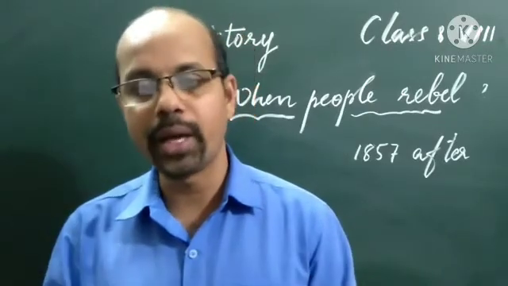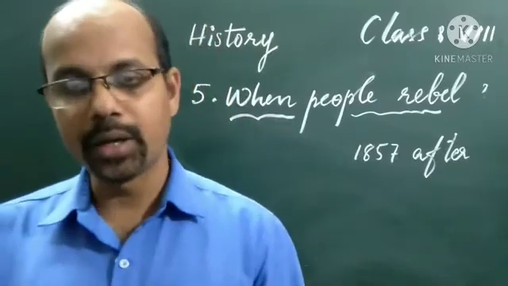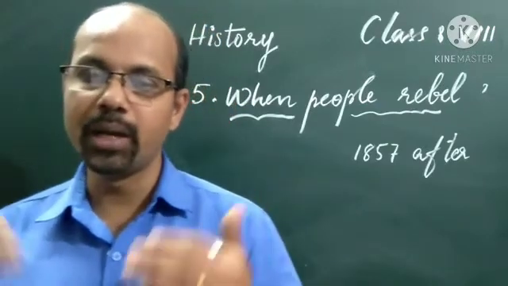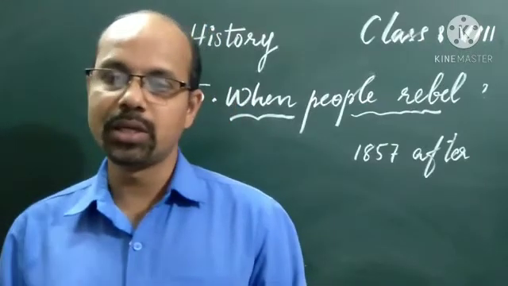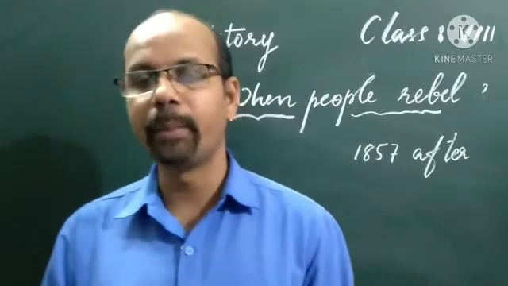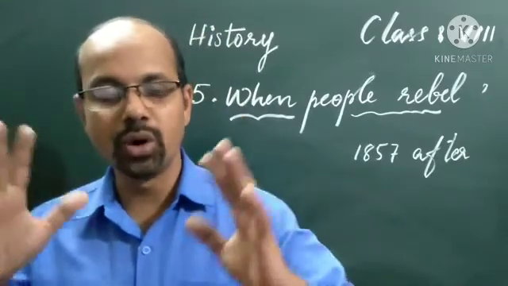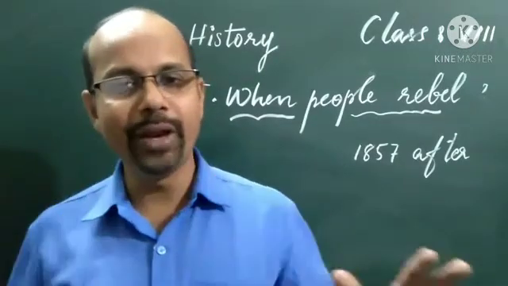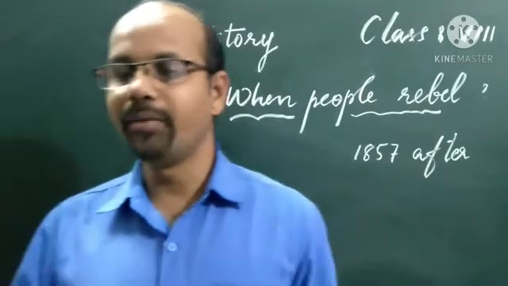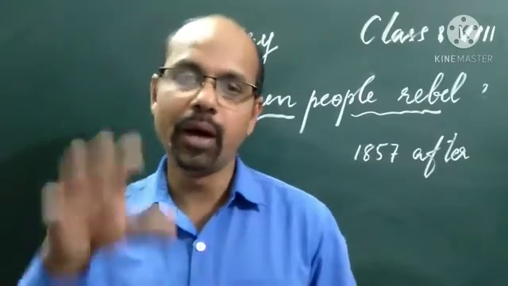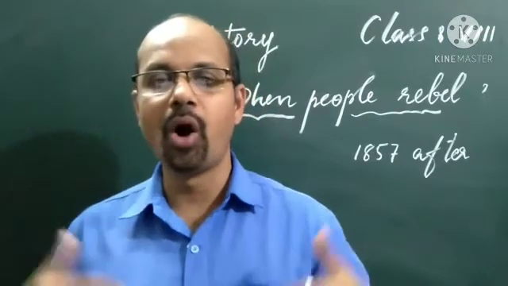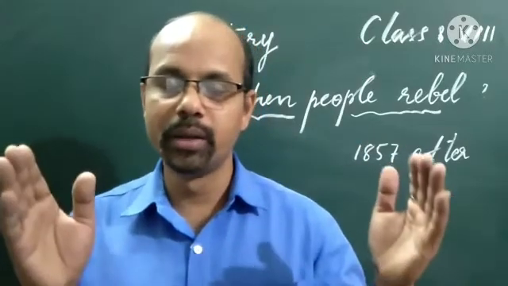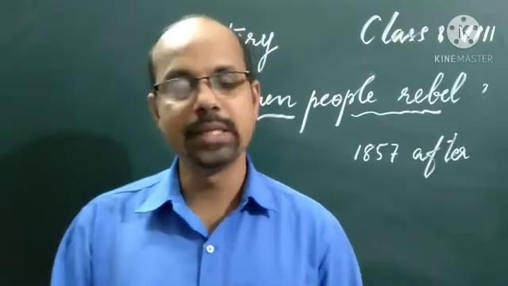Sepoys also reacted to what was happening in the countryside, in the villages. Many of them were peasants and had families living in the villages. So the anger of the peasants quickly spread among the sepoys. The sepoys, the peasants and the zemindars were all resentful and unhappy with the policies of the company. So they all started revolting against the British. Not only the peasants, not only the common people, not only the zemindars, but everyone.